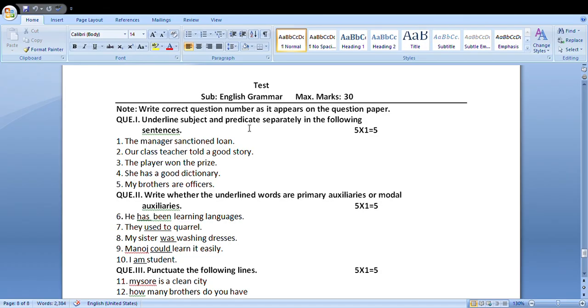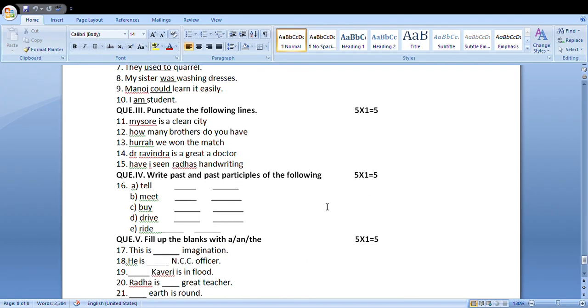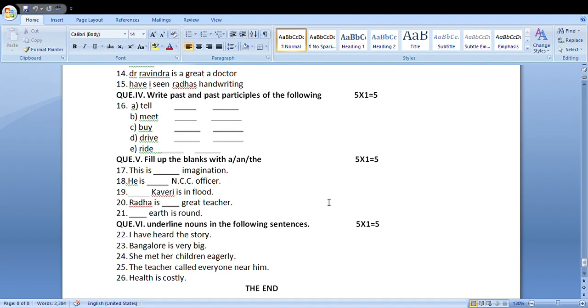Subject and predicate, primary auxiliary, modal auxiliary, punctuation, past and past participles, articles, parts of speech. The question paper covers these topics.